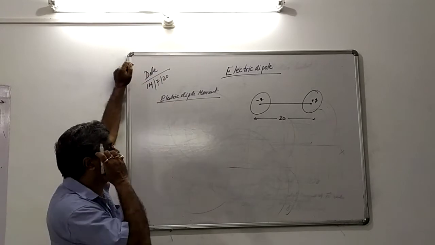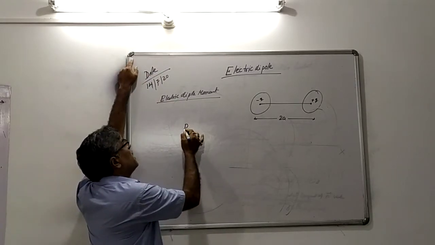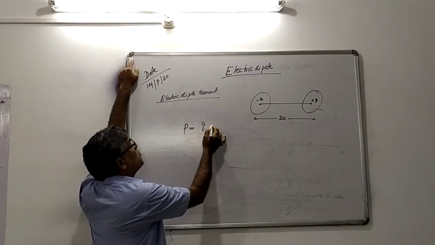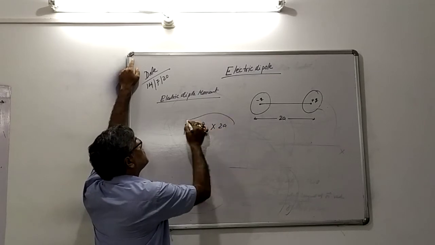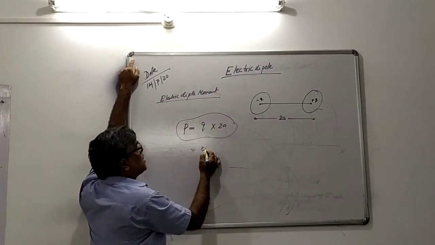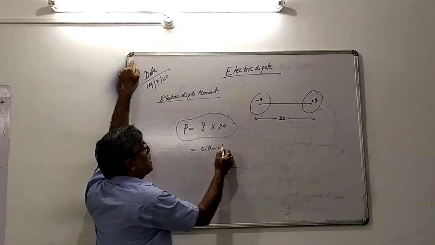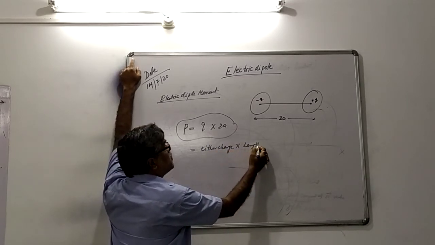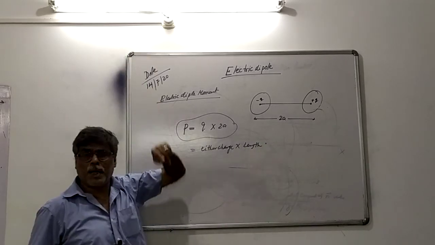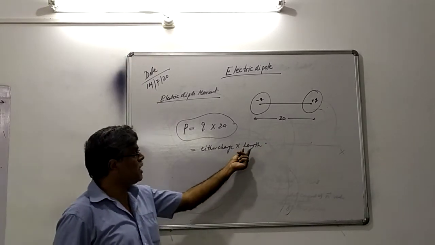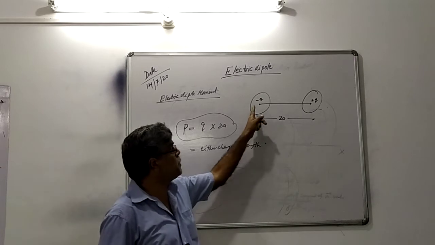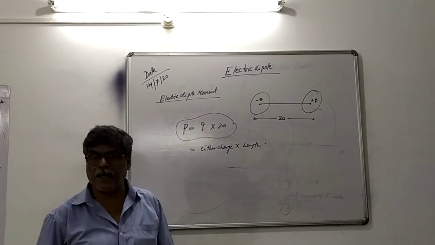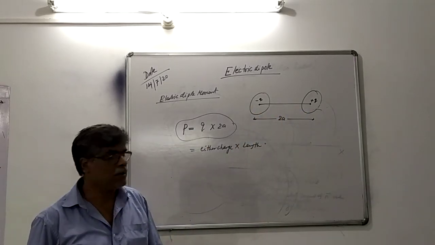Electric dipole moment is defined this way, very simple: either charge times the length of the dipole. What is the length of the dipole? The distance between the two charges of an electric dipole is known as the length of the dipole.